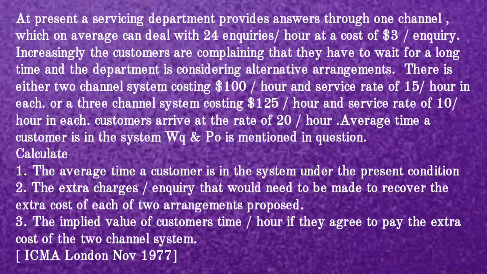Second, the extra charges per enquiry that would need to be made to recover the extra cost of each of the two arrangements proposed. Third, the implied value of customers' time per hour if they agree to pay the extra cost of the two-channel system. This question was asked in ICMA London, November 1977.